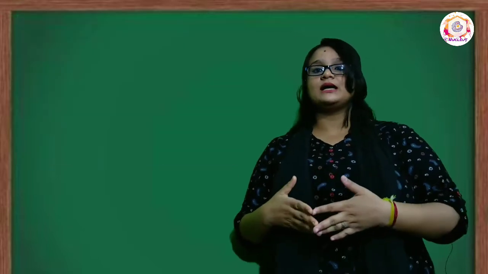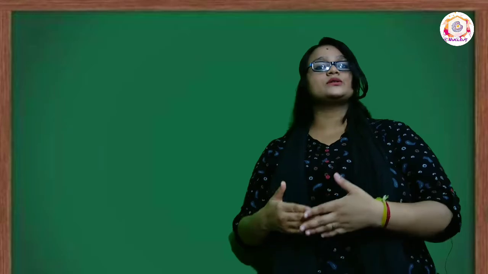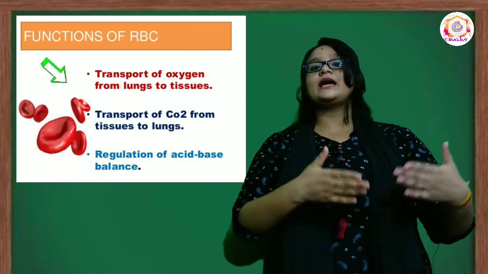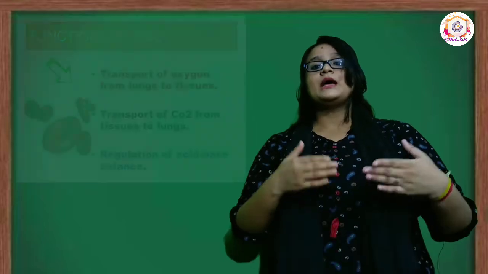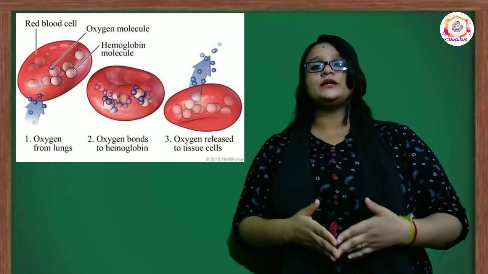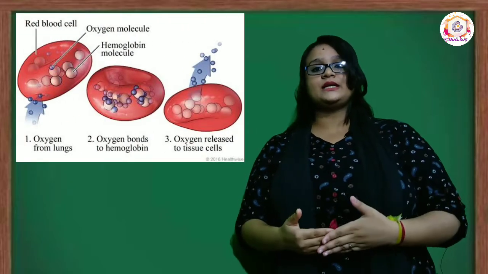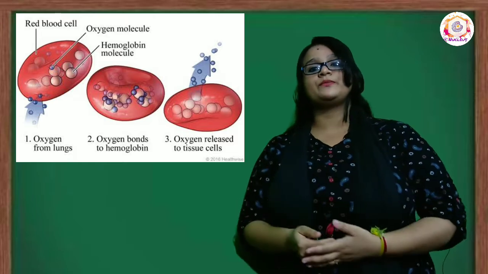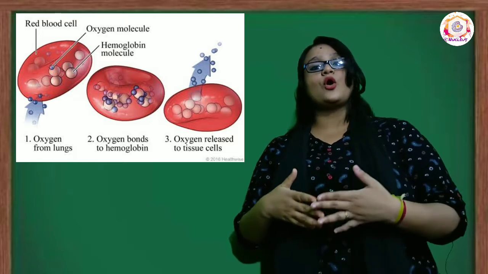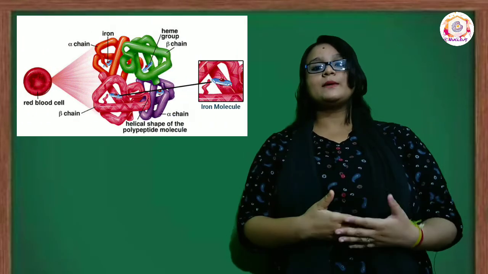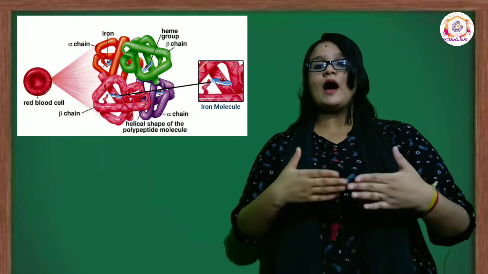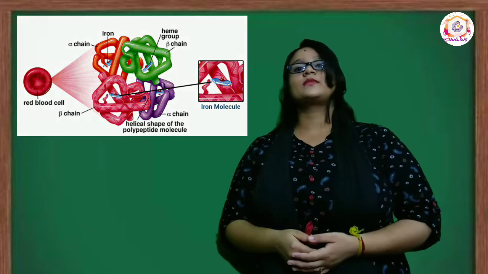RBC or red blood cells are well known as the oxygen carriers. They carry oxygen from the lungs to all the cells of the body. Basically, it is the hemoglobin present in the RBC that helps in carrying oxygen. Due to the presence of hemoglobin, blood appears red. Hemoglobin is made up of an iron part and a protein part.